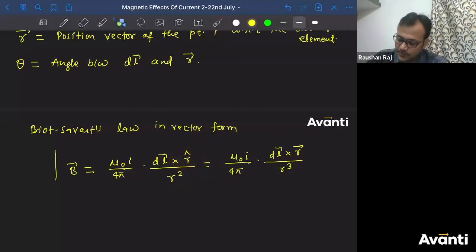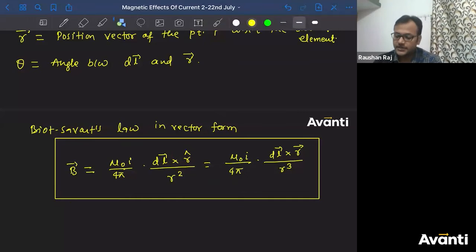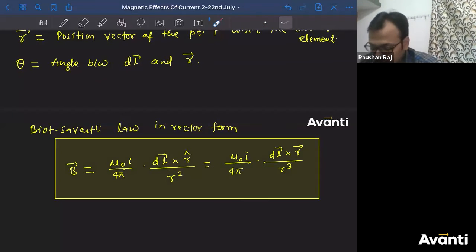So guys, for your board's preparation, please remember this vector form. This is important. Sometimes the question is asked directly: write Biot-Savart's law in vector form. Similarly, you can be asked to write Coulomb's law in vector form. So both of those questions are important. So please remember, okay?